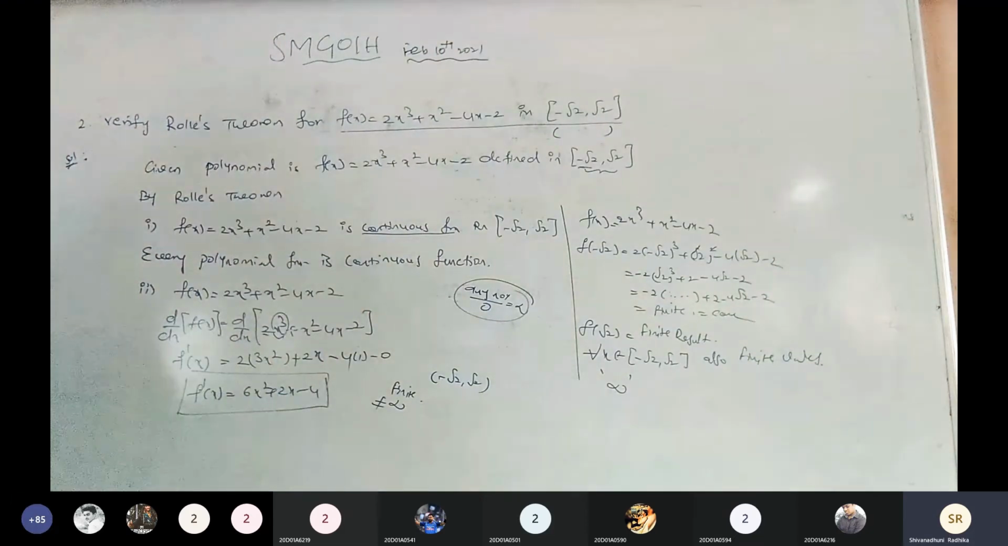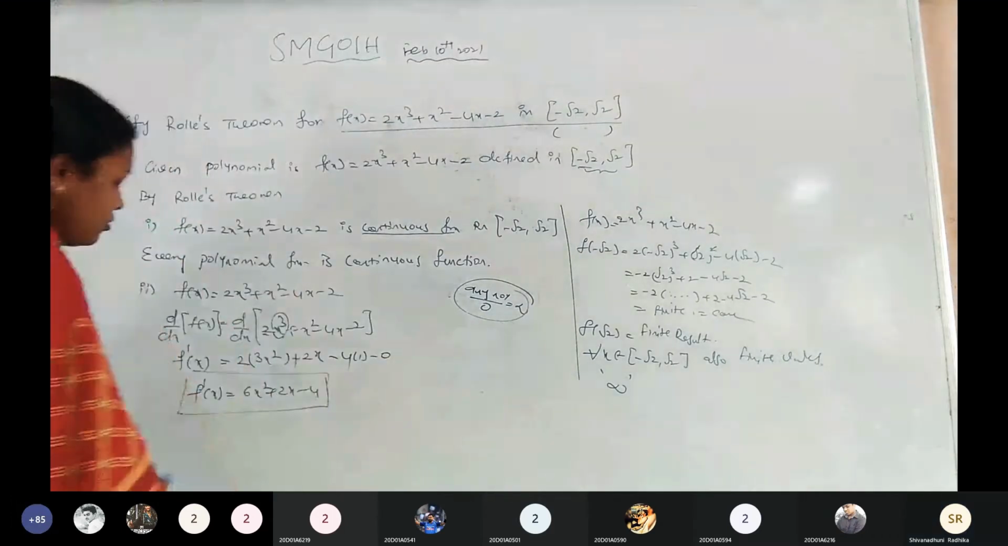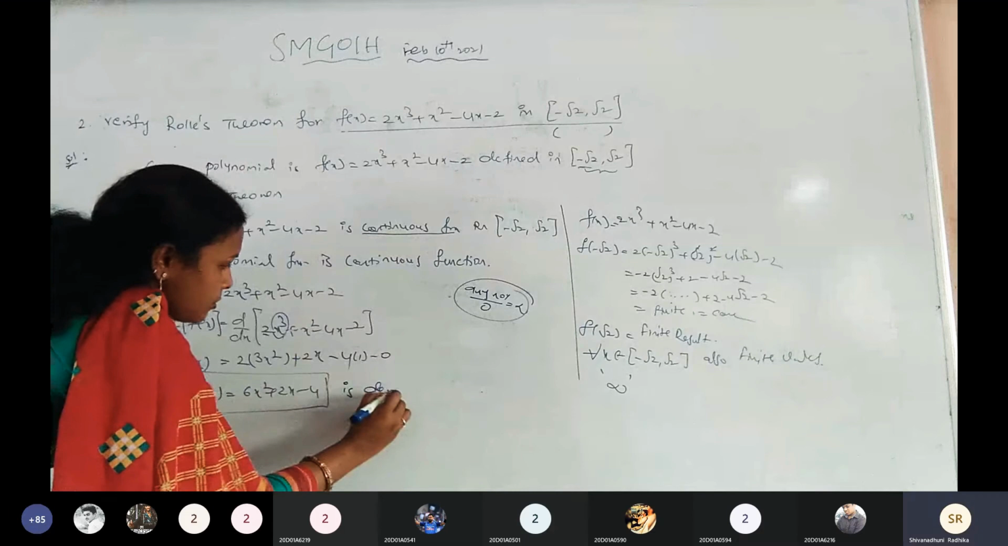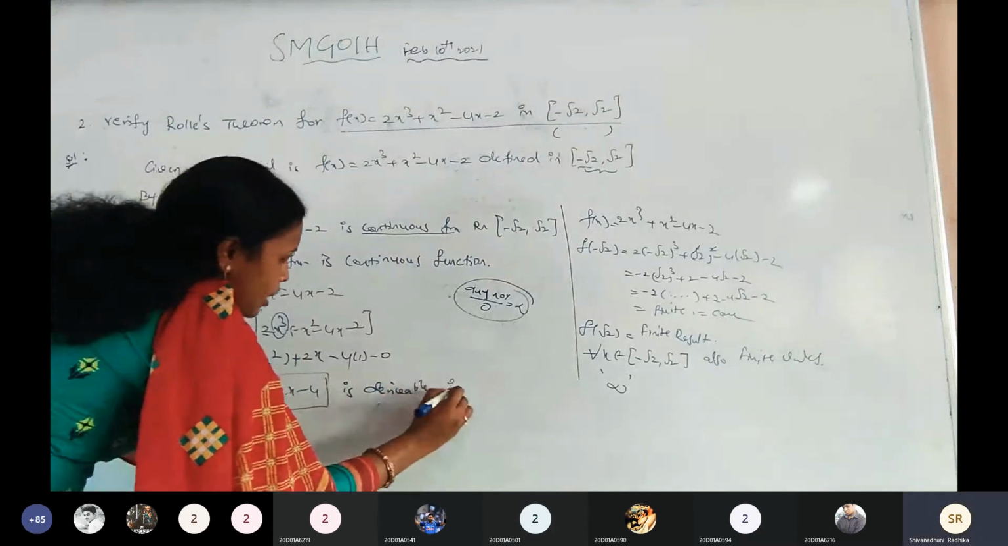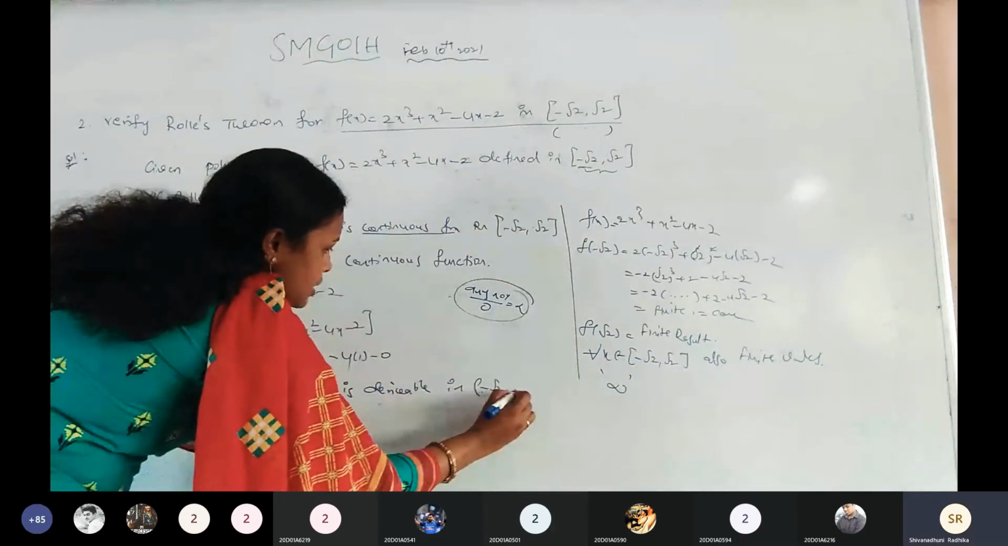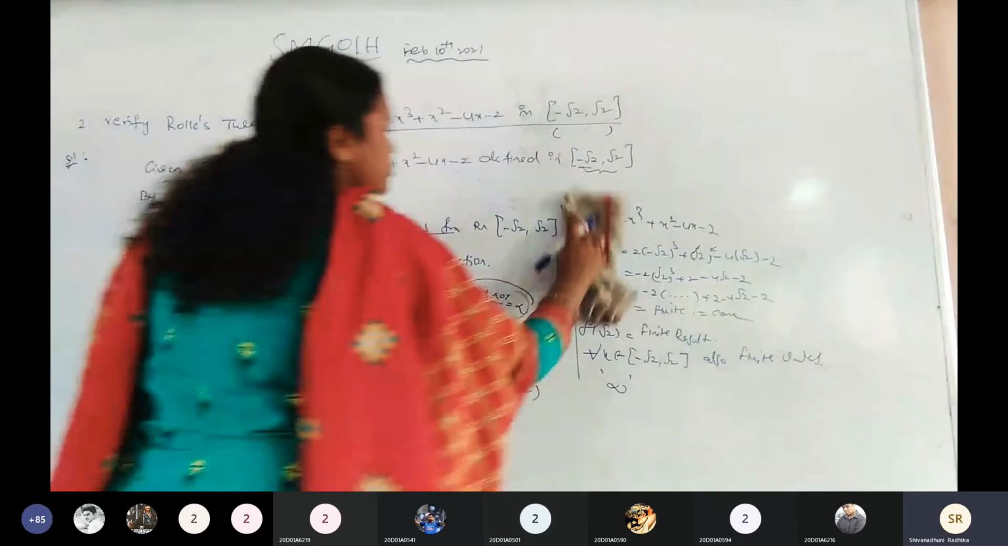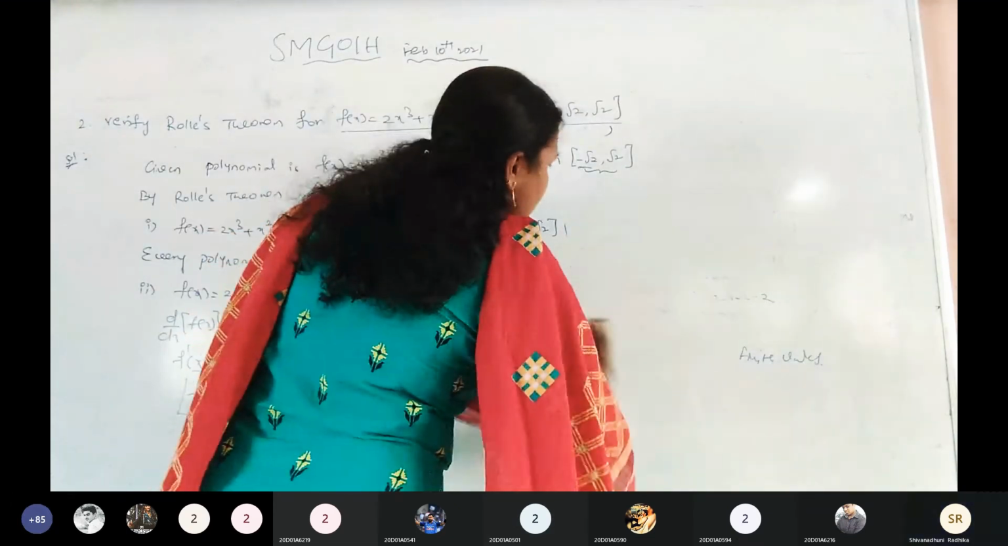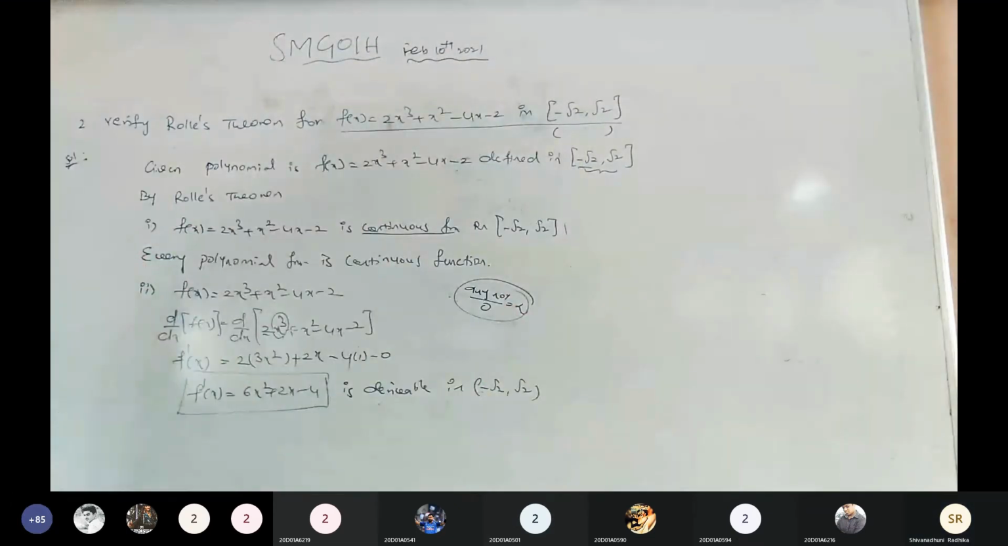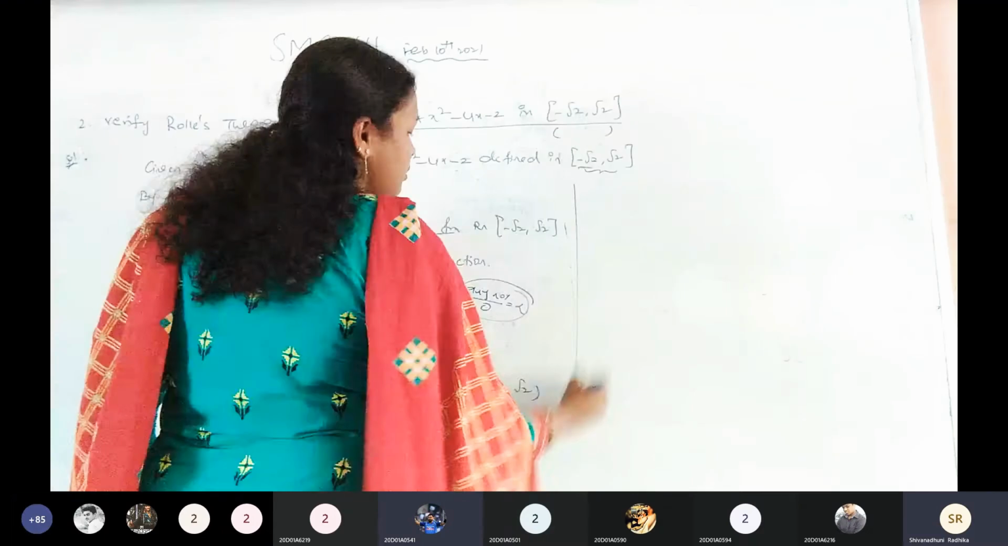Is it clear? Now f dash of x is a derivable function in the open interval minus root 2 comma root 2. Is it clear, all of you? No doubts? Is it clear? Yes, ma'am. Yes ma'am, clear ma'am. Thank you. And the third one.